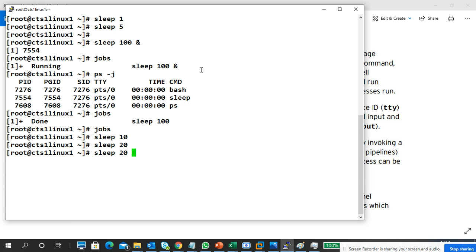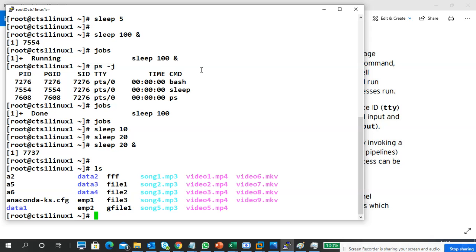But when I give the same sleep 20 with an ampersand, what will happen? This process runs in the background, so it won't run in the foreground. I don't need to wait to give the next command. The process runs in the background. It is not running in my foreground, so I can put a command like ls. See, I can do it.